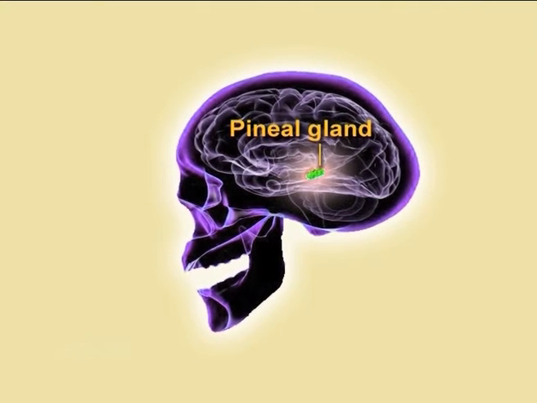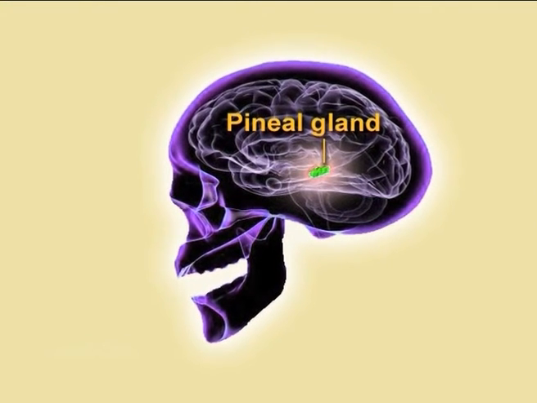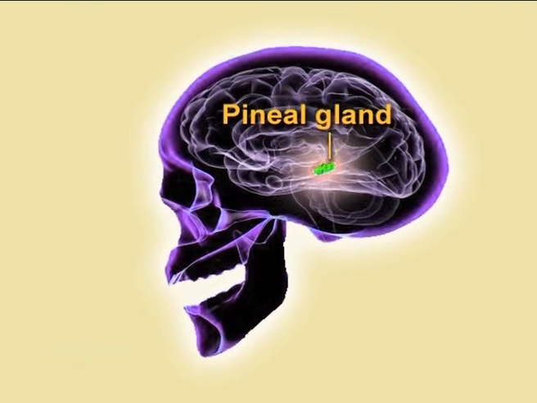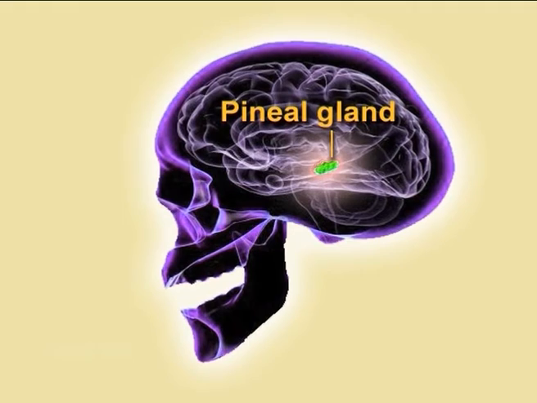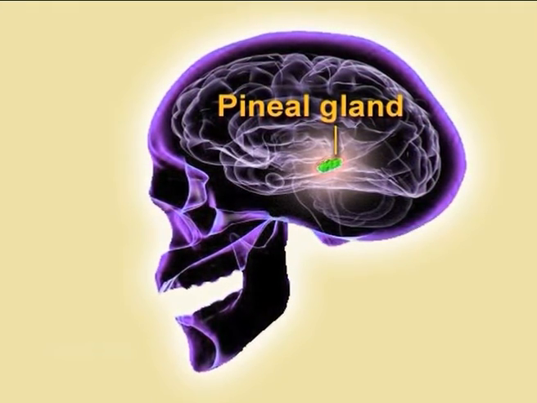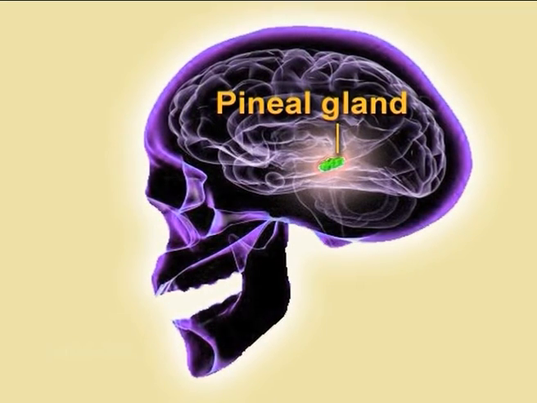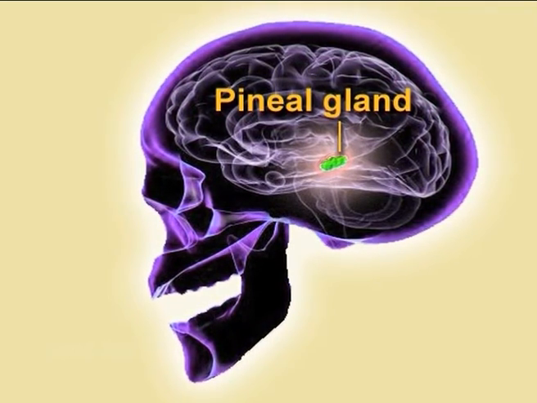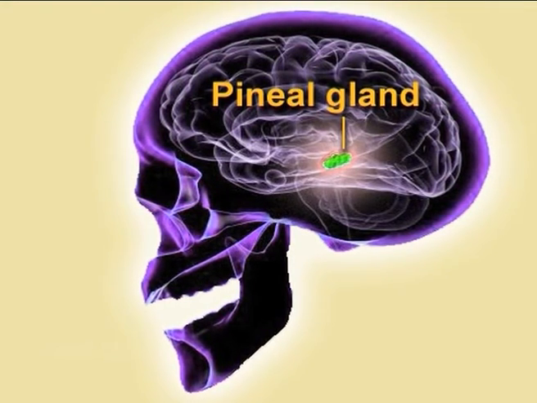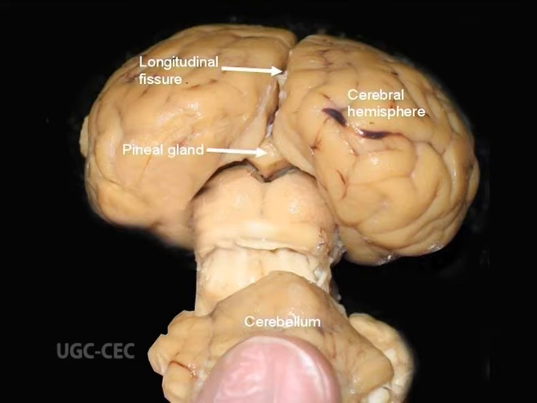Next, we move on to the pineal gland. The pineal gland, also called the pineal body or epiphysis cerebri or epiphysis or conarium or the third eye, is a small endocrine gland in the vertebrate brain. It produces a derivative of serotonin, melatonin, a hormone that affects the modulation of wake-sleep patterns called the circadian cycle. Its shape resembles a tiny pine cone, and it is located near the center of the brain between the two hemispheres, tucked in a groove where the two round thalamic bodies join.